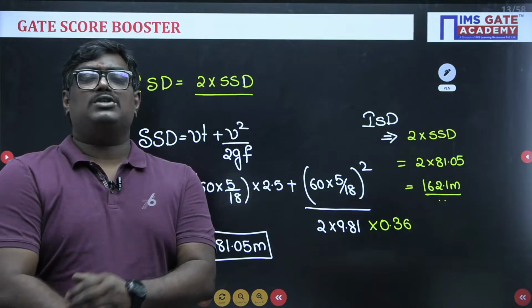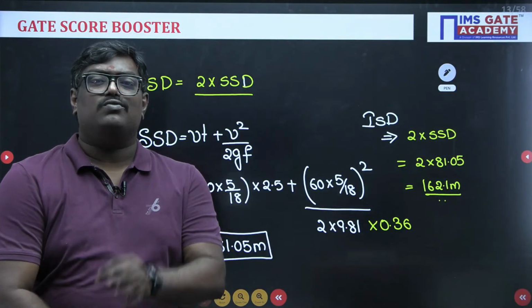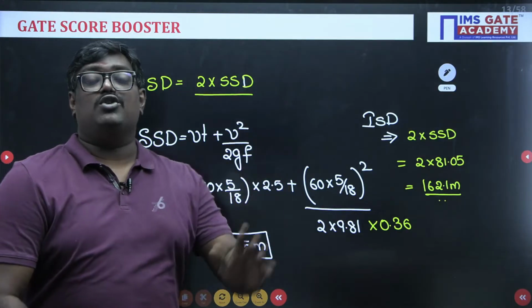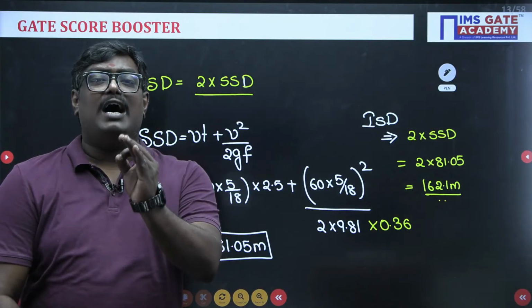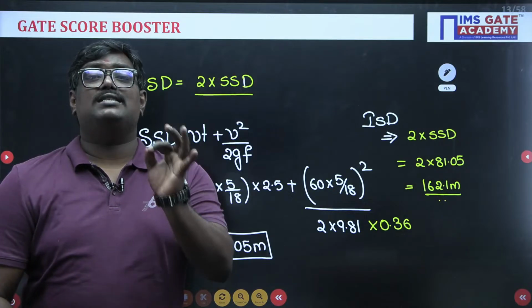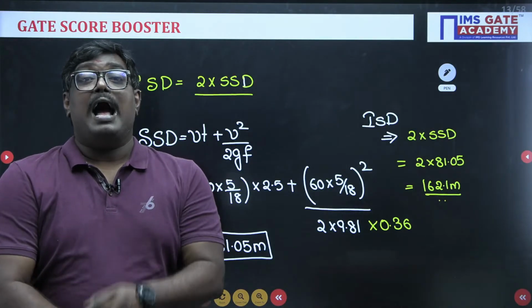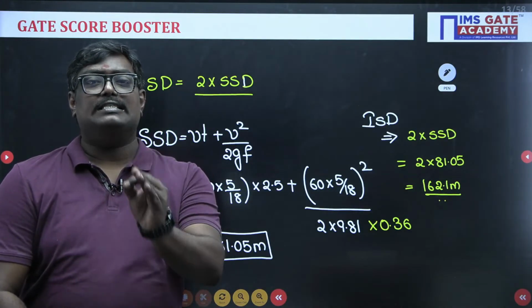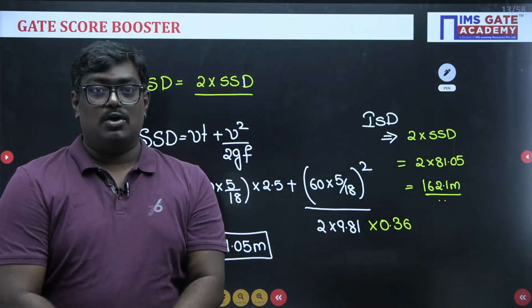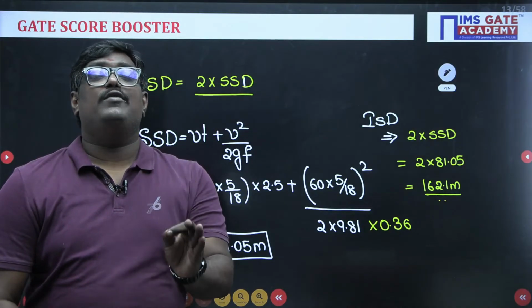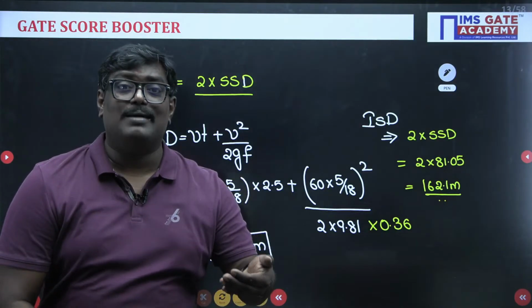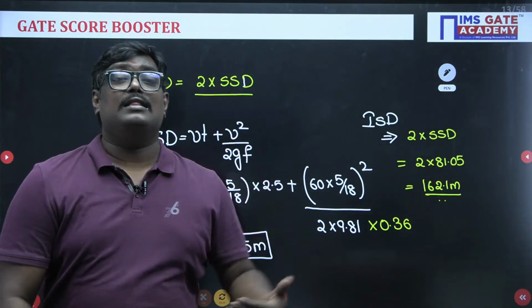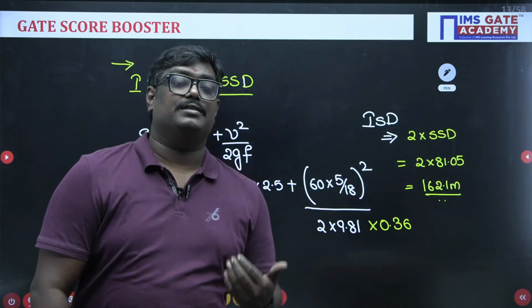And remember, students, let me conclude these very important points which you have learned here. Intermediate sight distance is defined as twice the stopping sight distance, and intermediate sight distance comes into the picture only when we are unable to provide the OSD or there are some limitations in providing the overtaking sight distance.